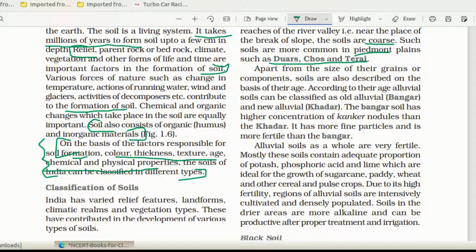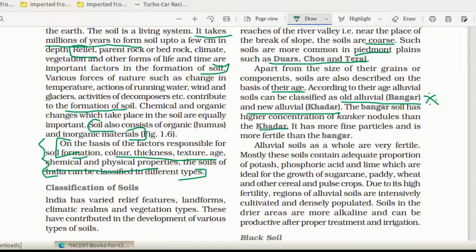So apart from the size of the grains of their components, the soils are also described on the basis of their age. Based on the size of particles we saw, next one is based on the age. According to their age, alluvial soil can be divided into old alluvium and newer alluvium. Old alluvium is known as Bangar. This paragraph is very important. Older alluvium is known as Bangar, and newer alluvium is known as Khadar.